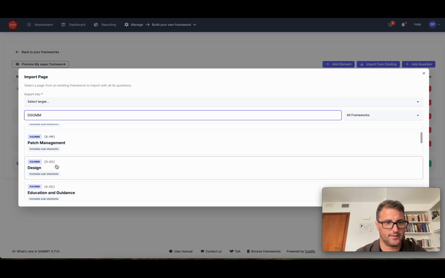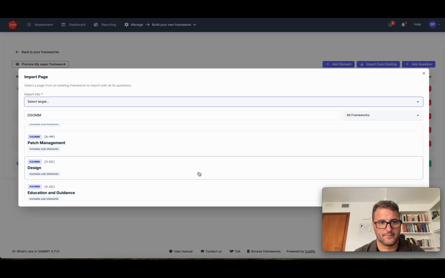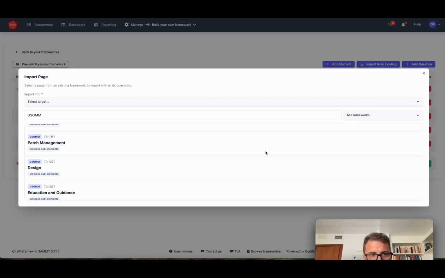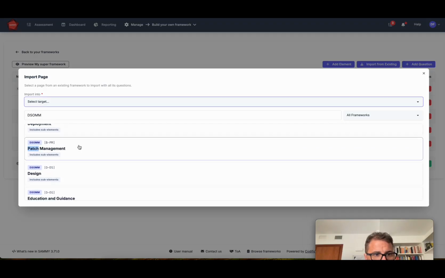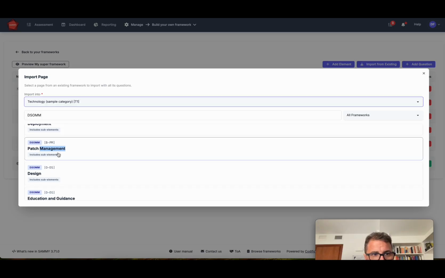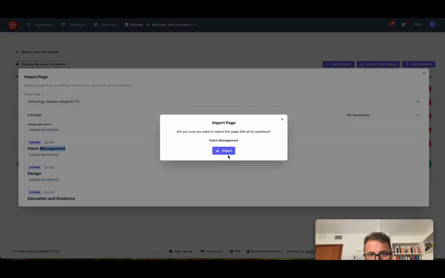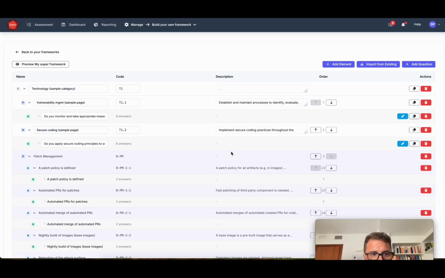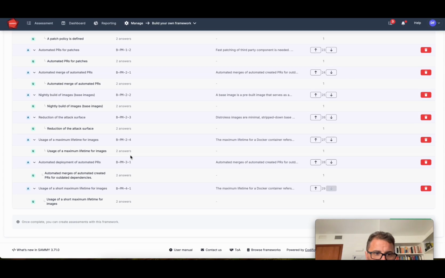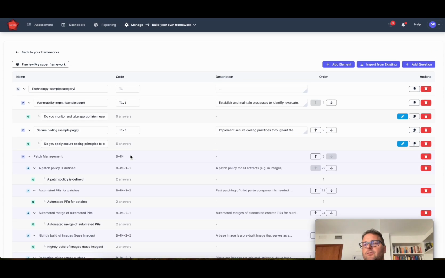So maybe in DSUM design, I can import this page, the page of which questions around patch management in DSUM. So like this, you can mix and match different questions from different frameworks.